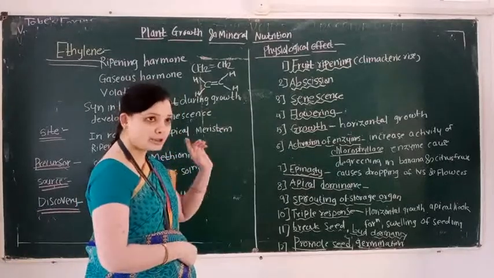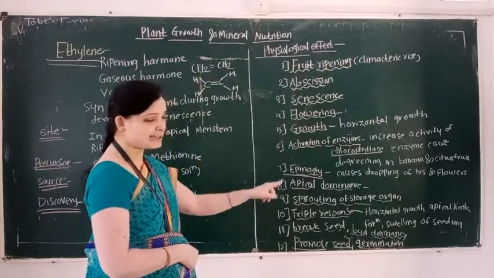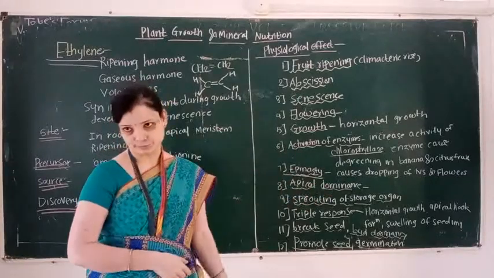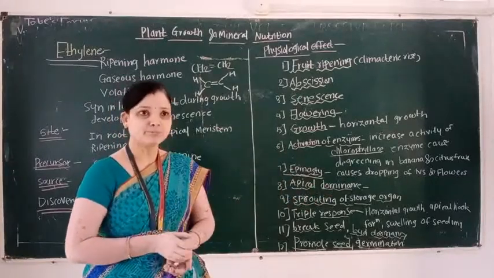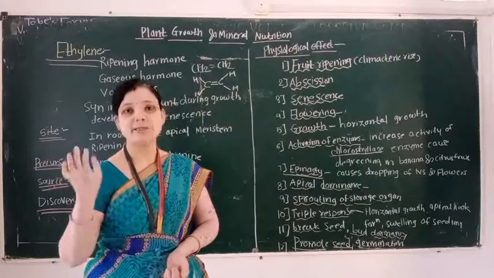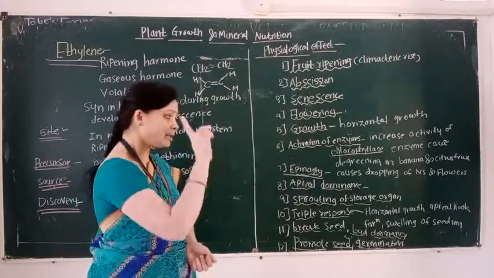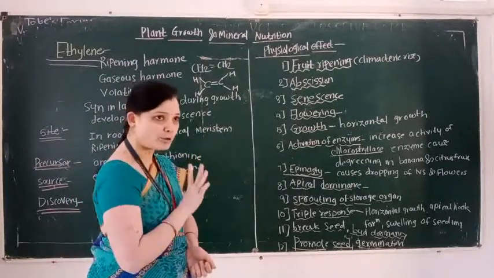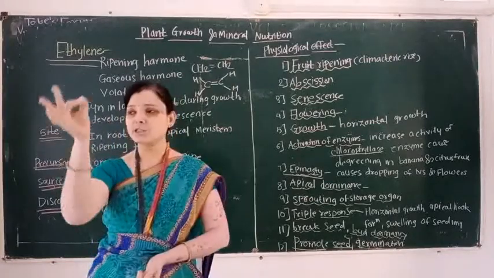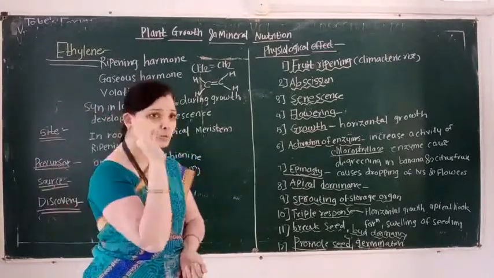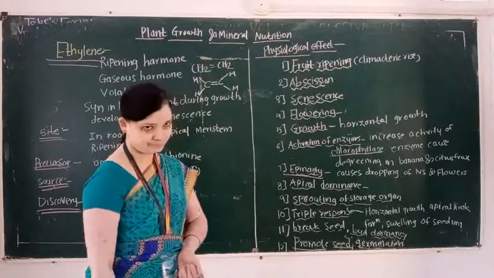First, ethylene induces horizontal growth. Horizontal means increase in the diameter. Then it is also responsible for apical hook formation.